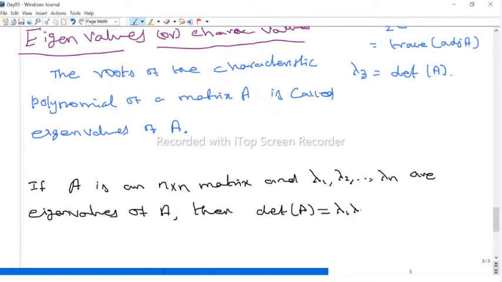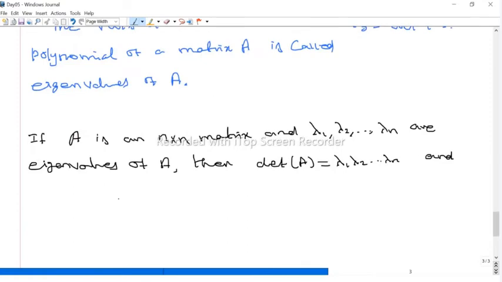Then the determinant of the matrix is just the product of the eigenvalues, that is lambda 1 into lambda 2, and so on, into lambda n. And the trace is nothing but the sum of the eigenvalues, that is lambda 1 plus lambda 2 plus and so on plus lambda n. Very, very important result.